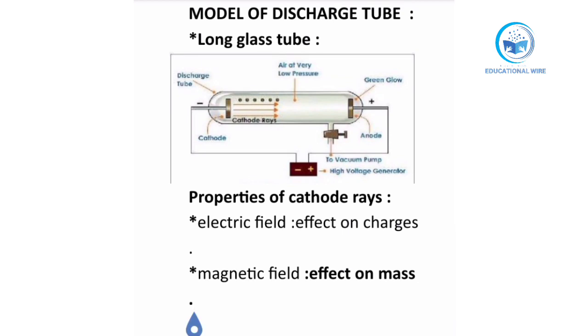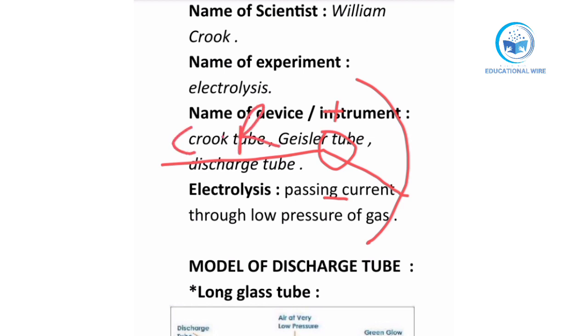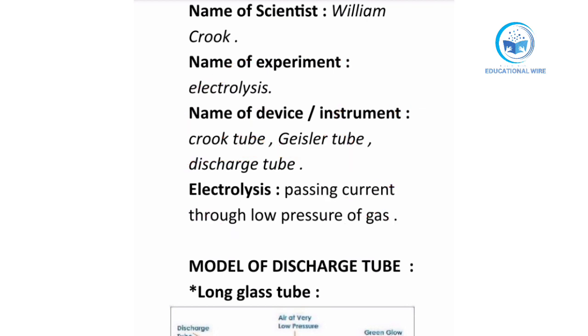Now how does it affect charges? In the electric field, this is an electric field ray. When the ray comes from here and moves downward, it makes a circle over here, it is positive, and it moves to the negative side. And we have here an electric field in the cathode rays. This is one property, the electric field.